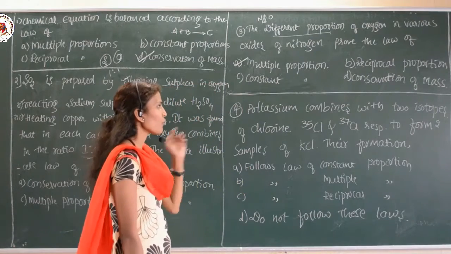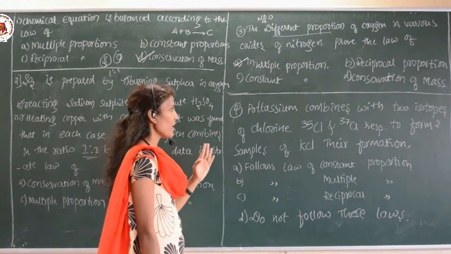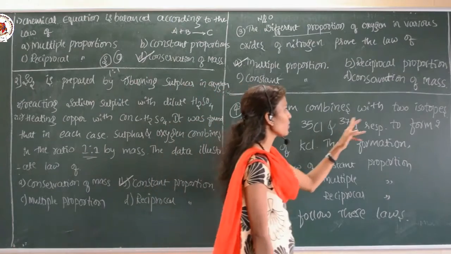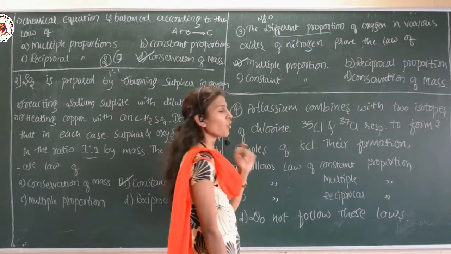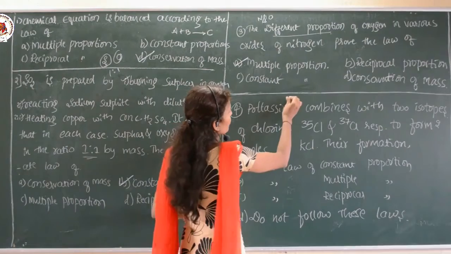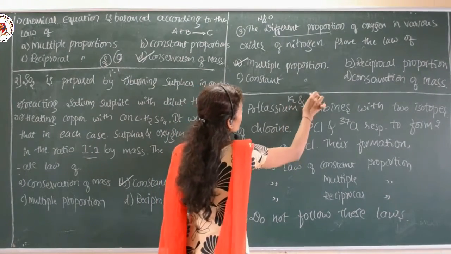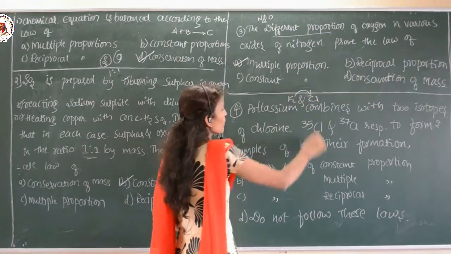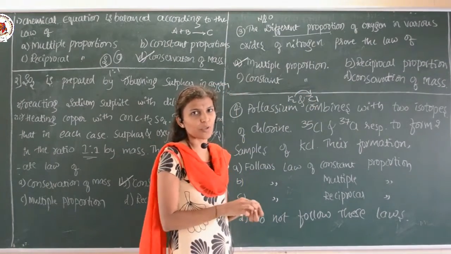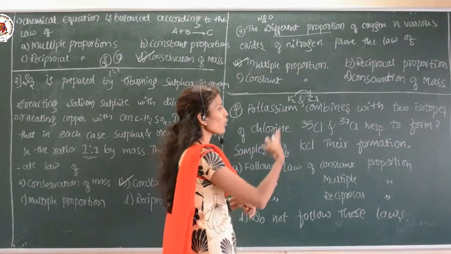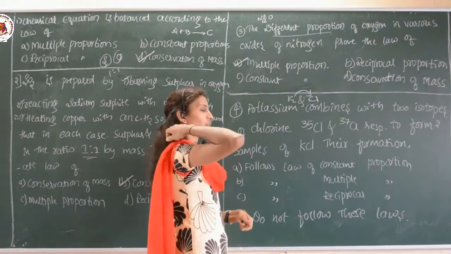Okay. And in the fourth example, potassium combines with the two isotopes of the chlorine. So the potassium K combines with the chlorine. As you know, the chlorine exists in the isotopic form. One is 35 chlorine, one more is 37 chlorine respectively.